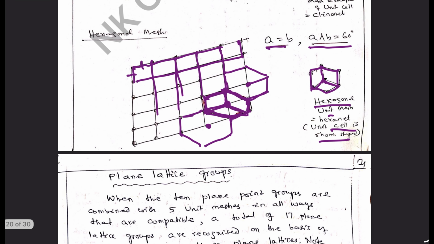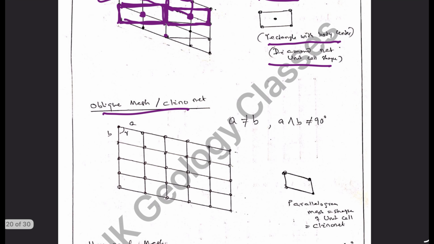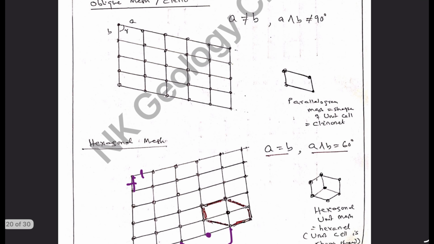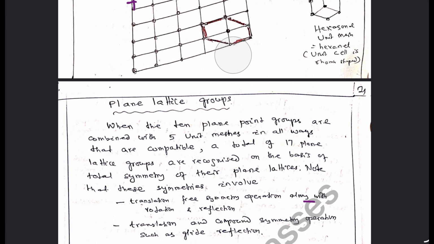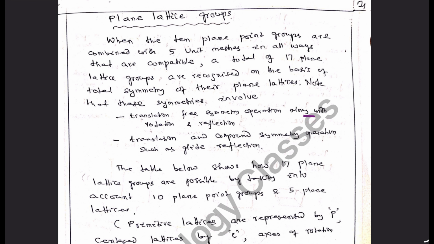So these are the 5 types of meshes or unit cells possible in planar arrangement of atoms, and when you combine these 5 meshes with 10 symmetry types as we have discussed in the planar point groups, there can be 17 such arrangements or 17 planar lattices that ultimately combine 10 planar point groups with 5 types of lattices or unit meshes.